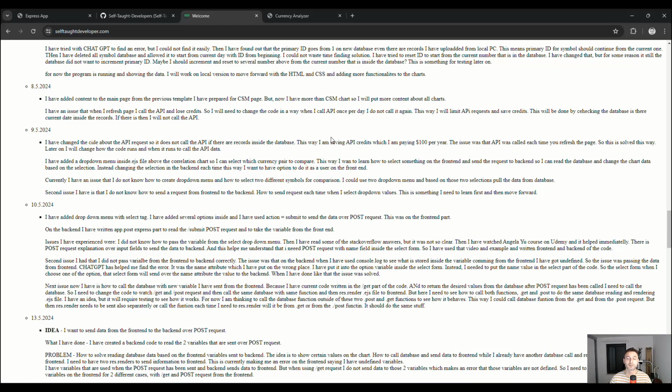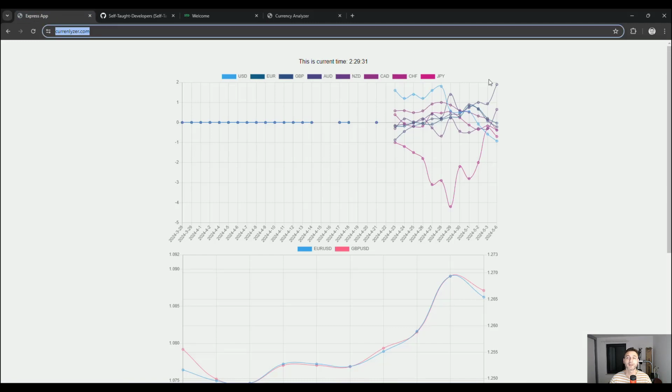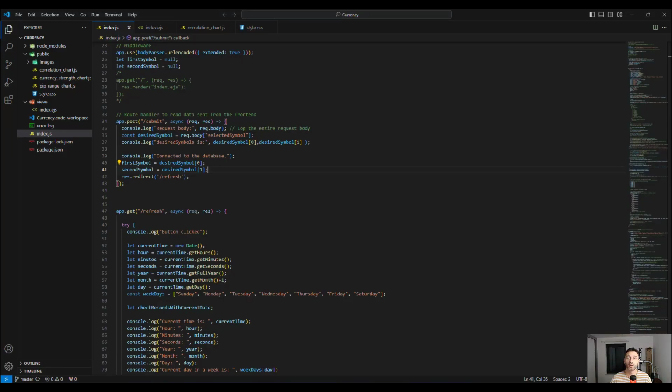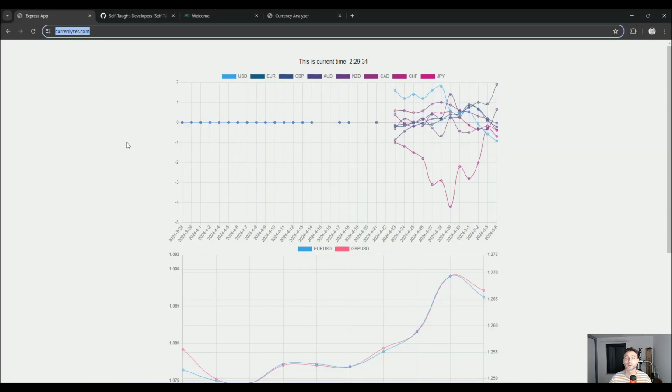This is one of the steps forward, which is great. Currently per day I maybe lose around 40 to 50 credits, which is okay, because I have this currentlizer, which automatically fetches the data one time per day, and I have a local version which also fetches the data from the API only once per day. So this is 40 credits, and I have another function that calls the API for a specific symbol, which also takes some number of API credits per day.